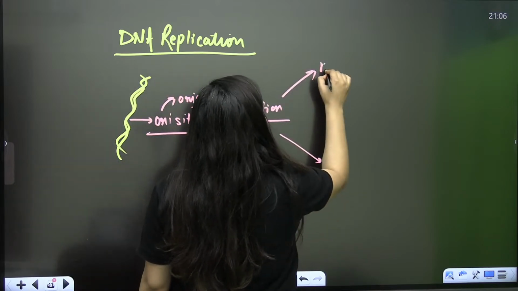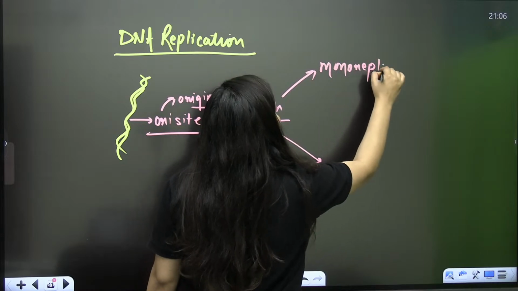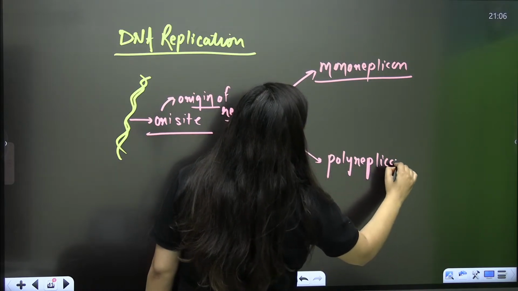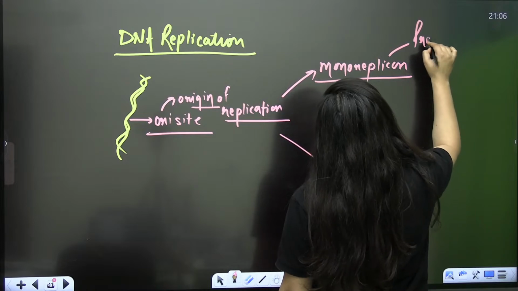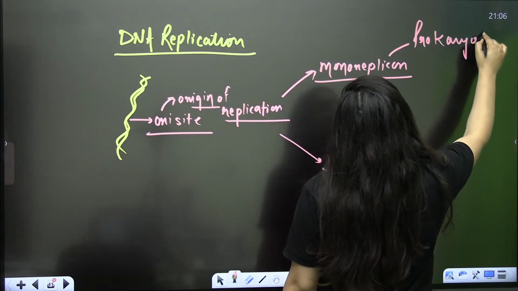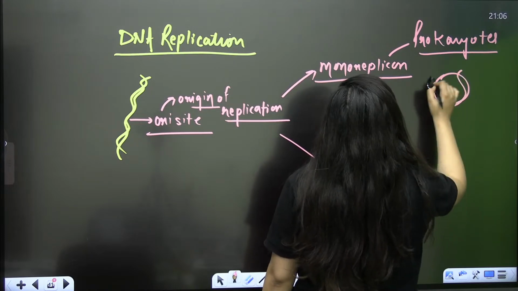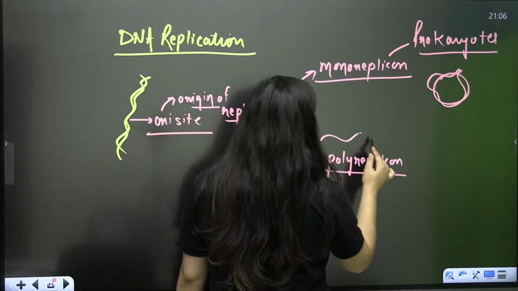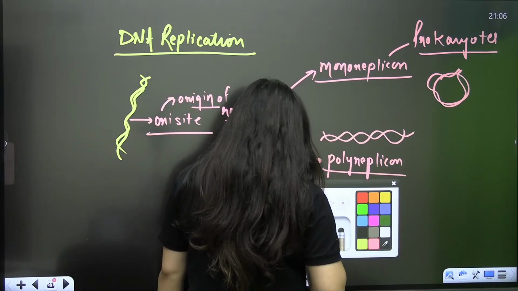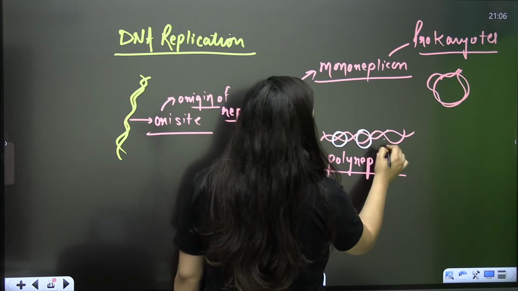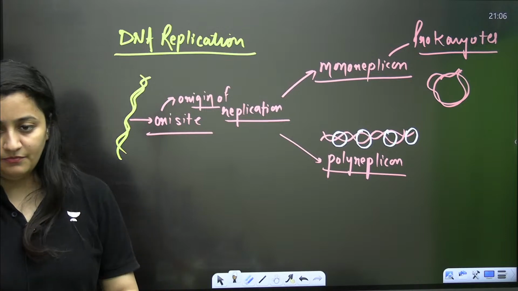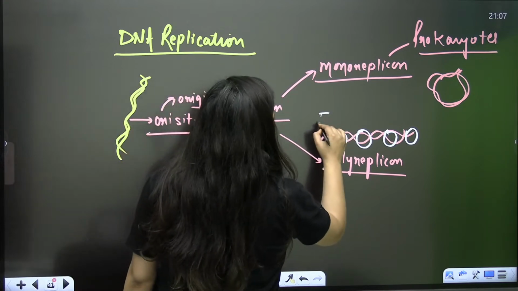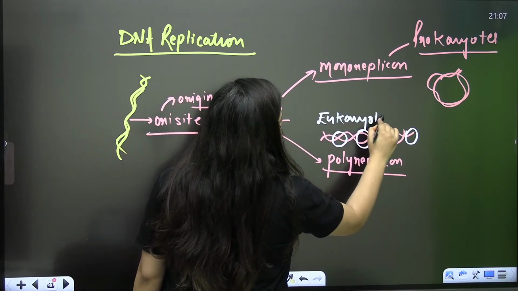So if there is only one origin of replication, it will be monoreplicant. If there are many origins of replication in the DNA, that will be polyreplicant. So your prokaryotes, your bacteria, because they have circular DNA, in their case only one origin of replication is there, they are monoreplicant. But in the case of your eukaryotic cell, there will be many origins of replication. Clear? So they are going to be polyreplicant. Understood?